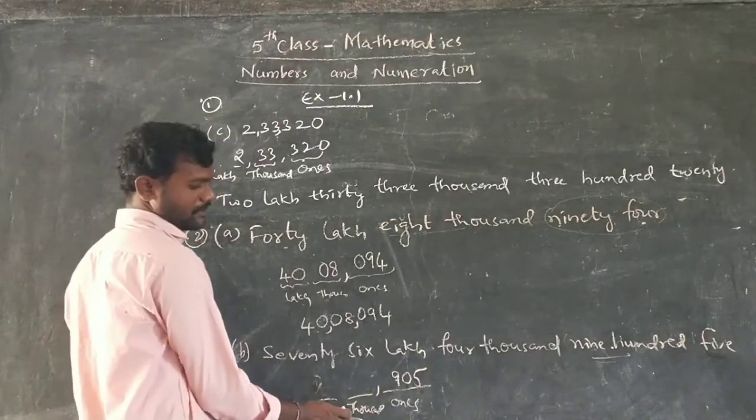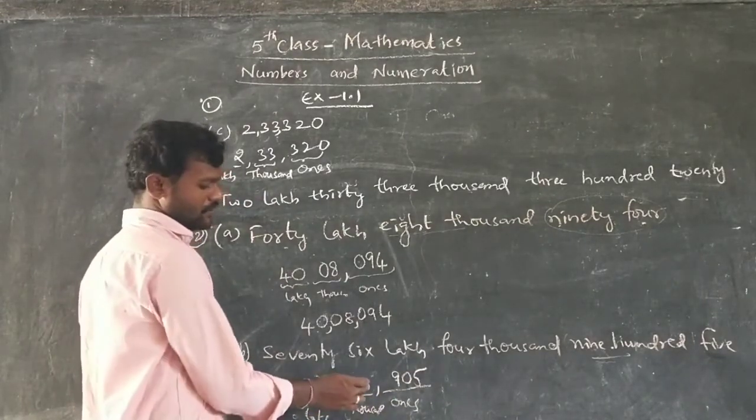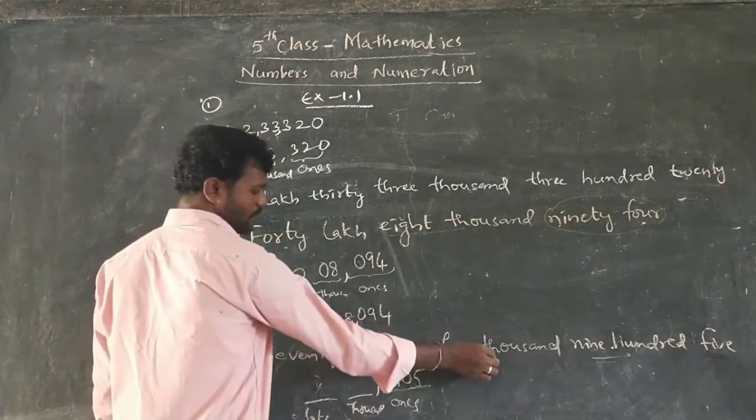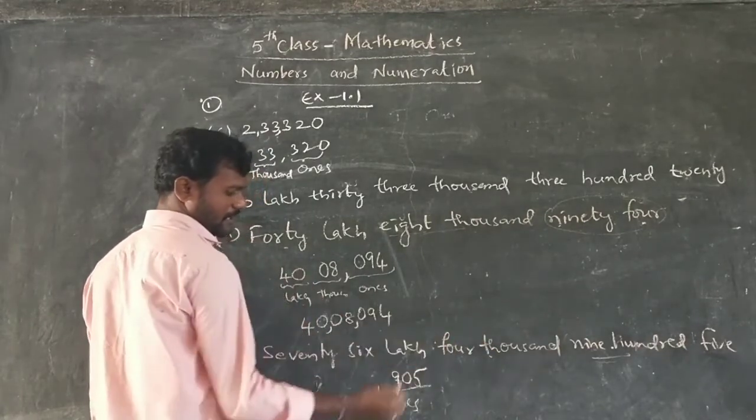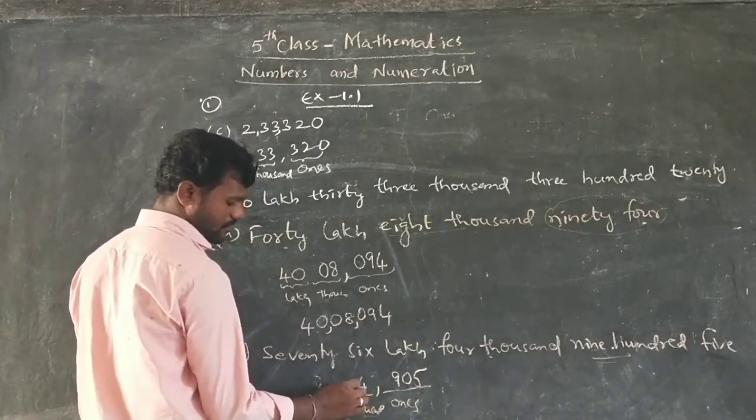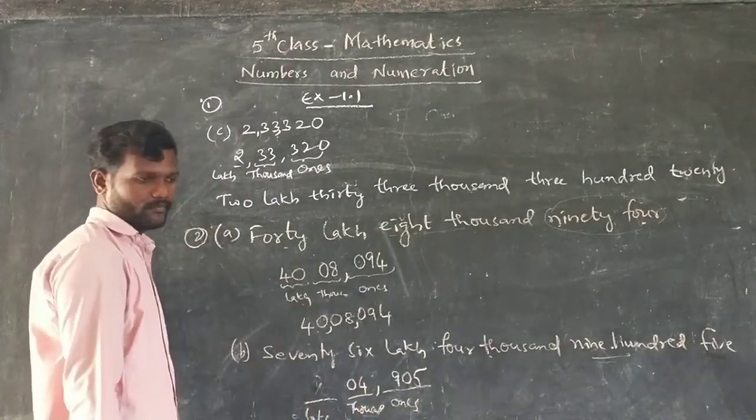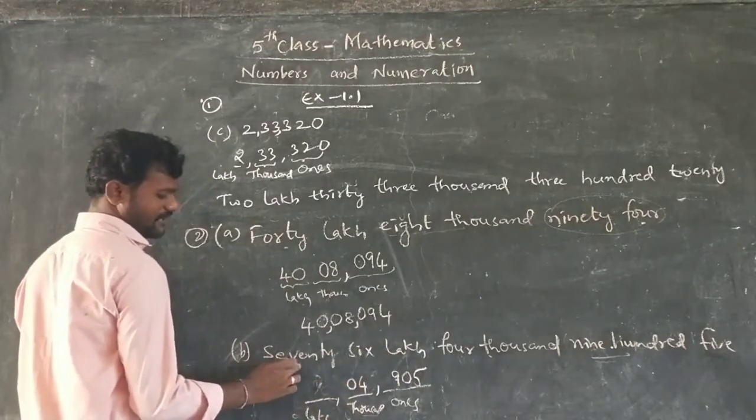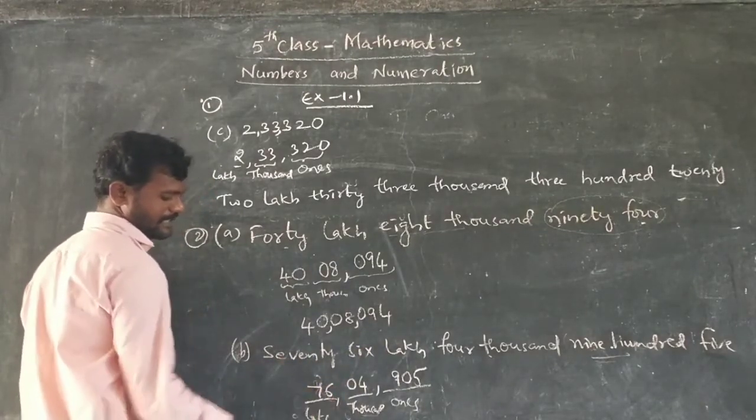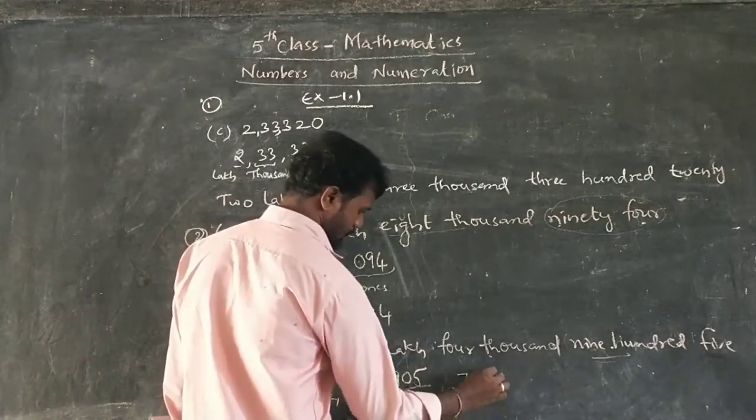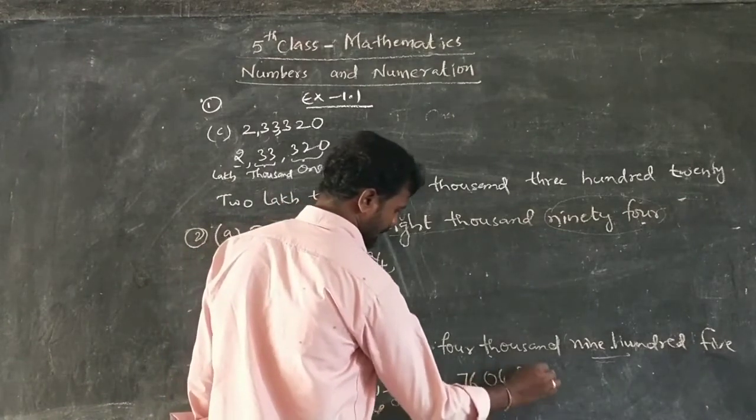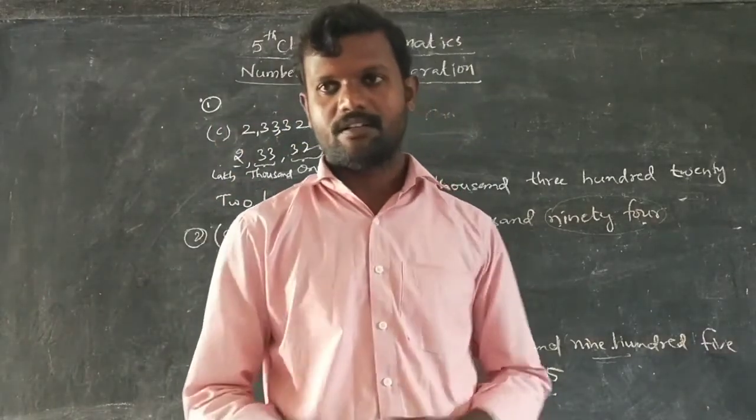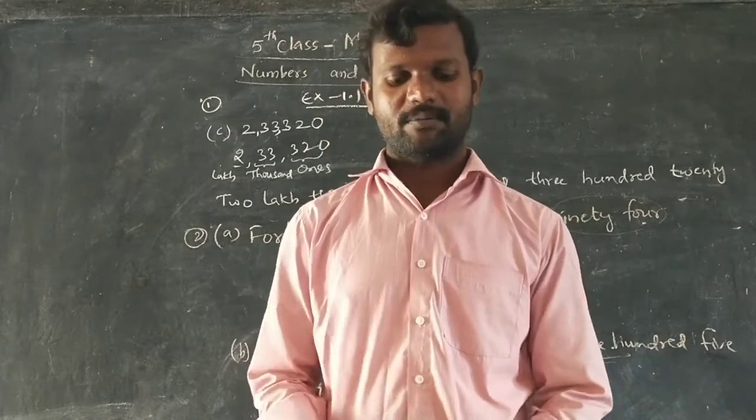Next, thousands. What will come in thousands place? Thousands and 10,000s both will come in thousands period. So 4,000, tens are not there, so directly write 4 in thousands place and 0 in 10,000s. Next, 76 lakhs. Lakhs period, how much? 76. So this is the number we got: 76 lakh 4,905. Okay. Like this, write the second bit. Complete first bit and second bit from exercise 1.1.